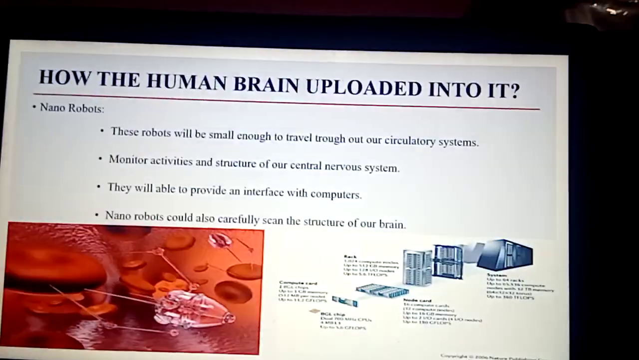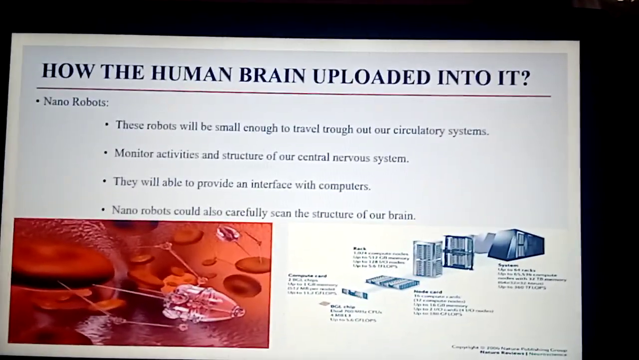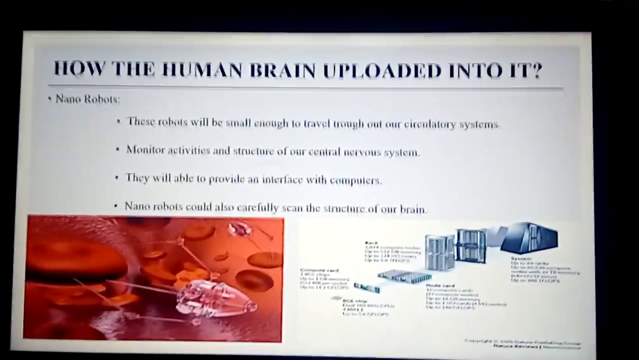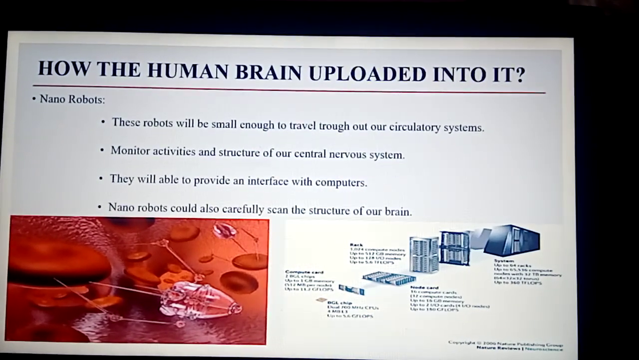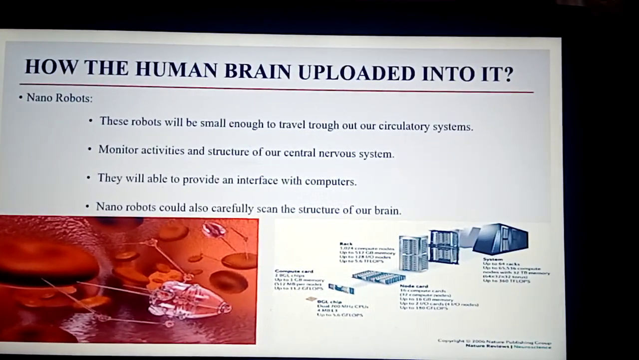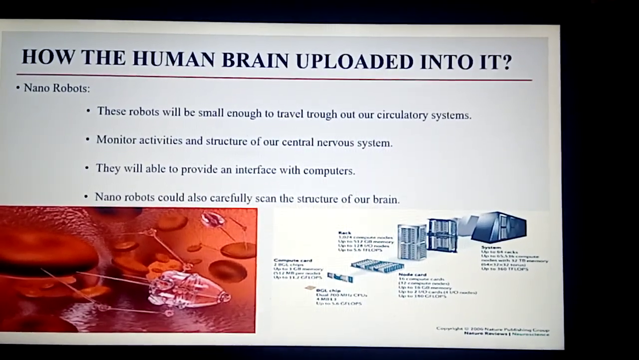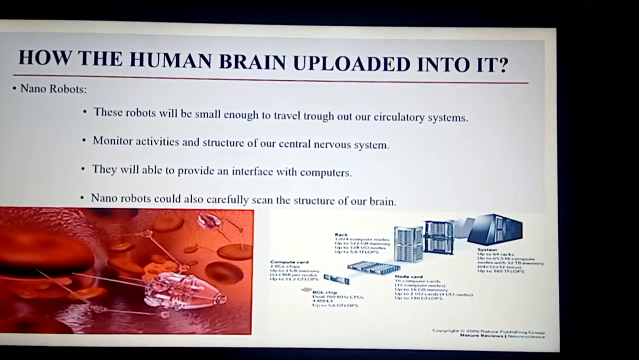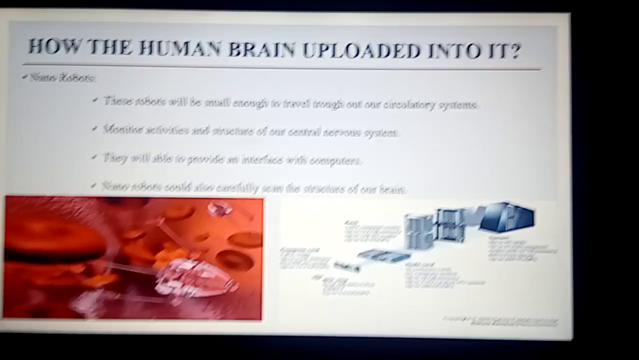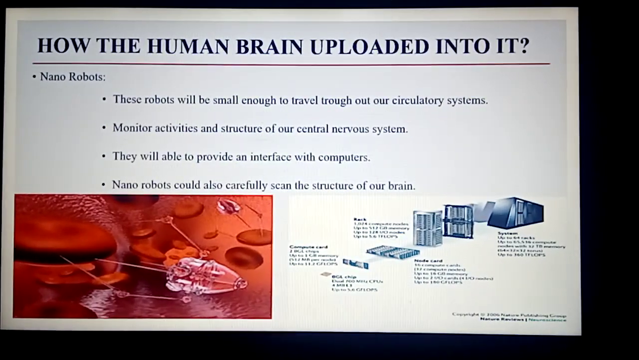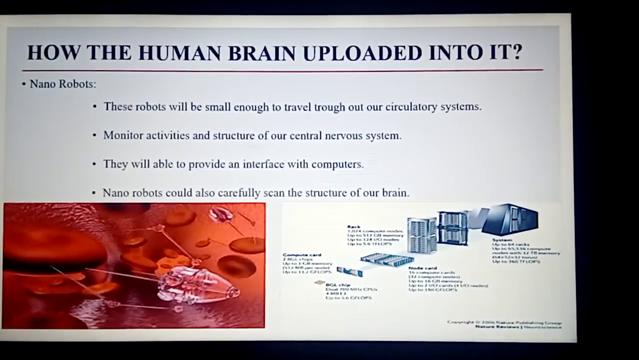Now we are going to discuss how the human brain is uploaded into the virtual brain by nanorobots. These nanorobots will be small enough to travel throughout our circulatory system and monitor the activities and structure of our central nervous system. They will be able to provide the interface with the computer. Nanorobots could also carefully scan the structure of the brain.